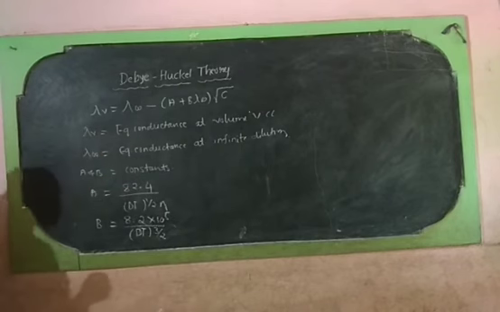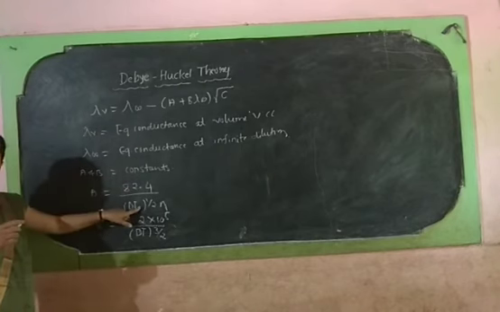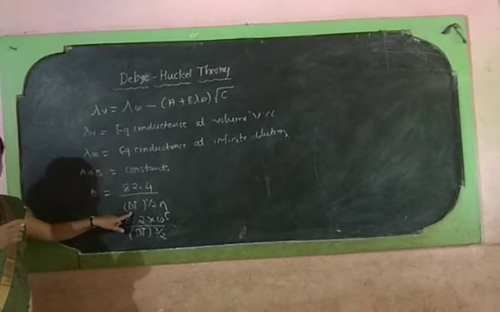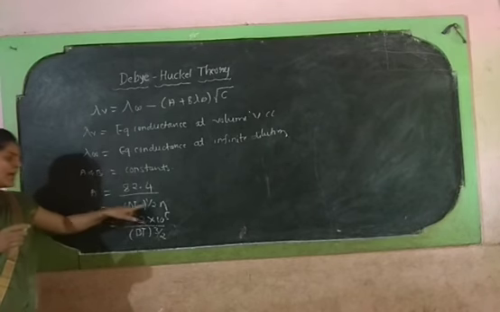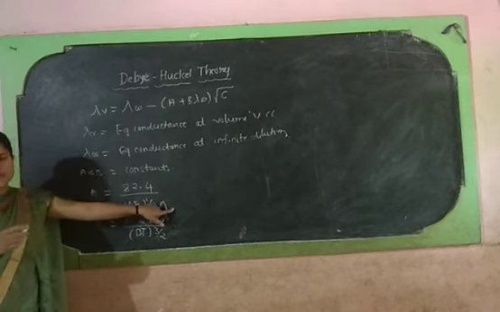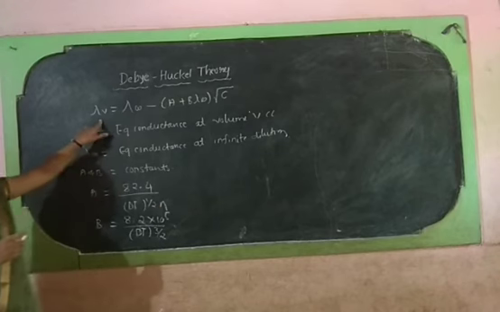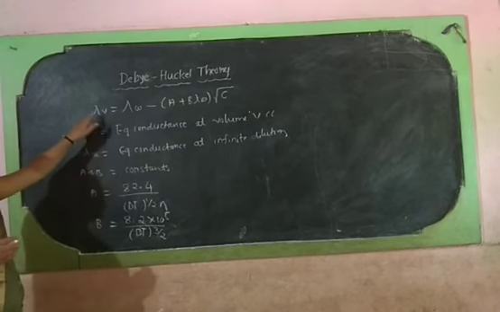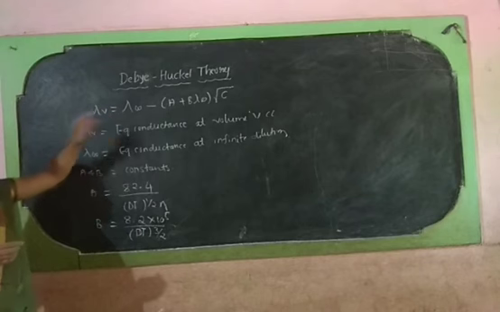In this equation, D and T are the dielectric constant and the absolute temperature, and eta is the coefficient of viscosity. And this complete equation is also known as the Debye-Hückel-Onsager conductance equation.